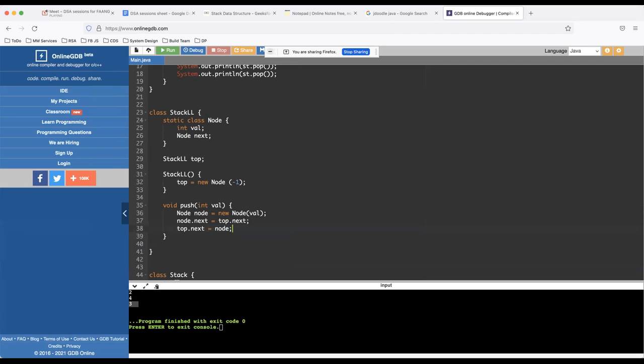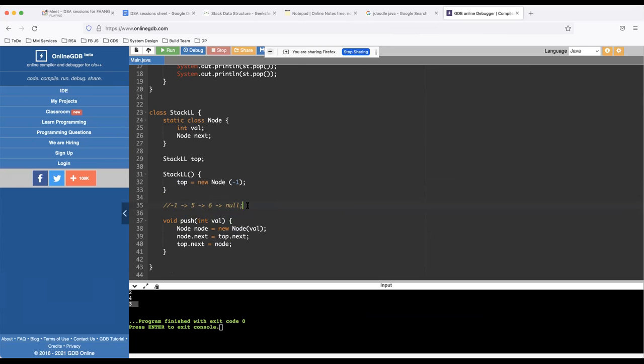So basically I'm sandwiching the new node between the actual top, because my top is pointing to a dummy head. So it will be like -1, which is a dummy, and then some valid numbers are coming, 5, 6, null. So my top is pointing at where? My top is actually pointing at -1. And if I have to push a new item, it has to come between -1 and 5.